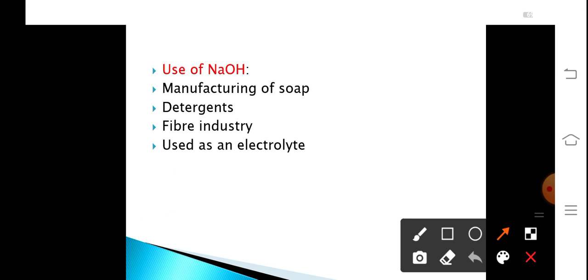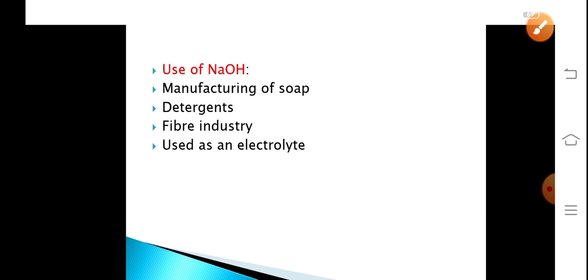Now, what are the uses of sodium hydroxide? Sodium hydroxide also has various uses. It is used for the manufacturing of soap, detergent, and also as a raw material for the fiber industry. Since NaOH is an ionic compound, it is used as an electrolyte. Electrolyte solutions are used for the electrolysis of various other components and for the ionization process. So, NaOH has a significant role to play in chemistry.